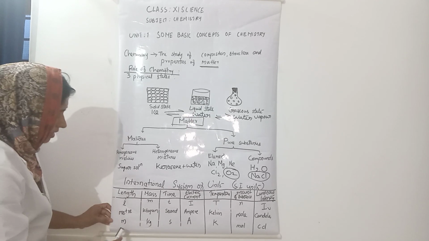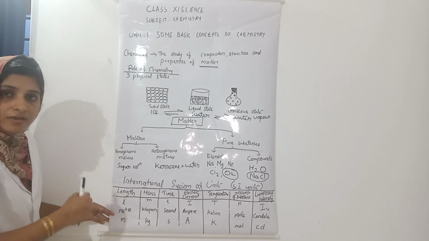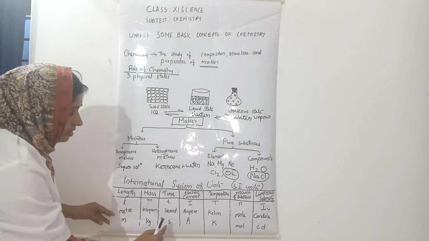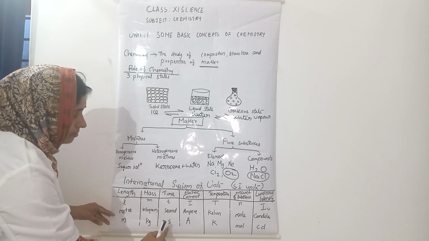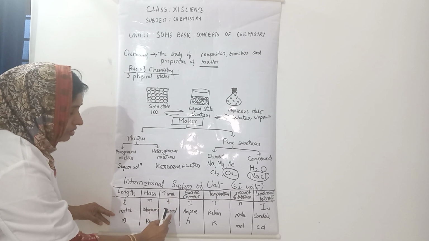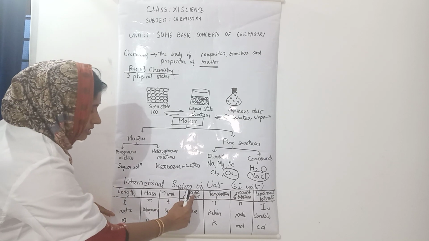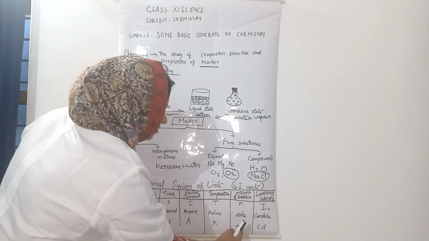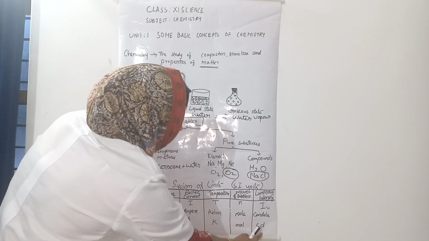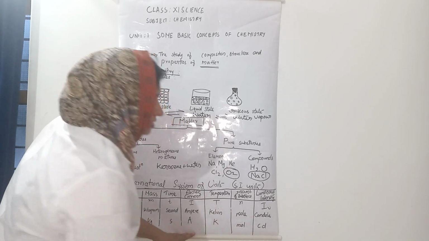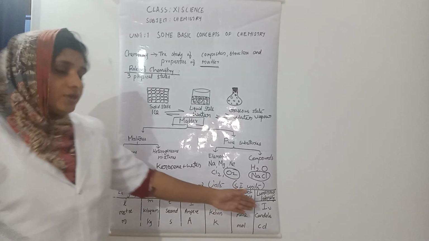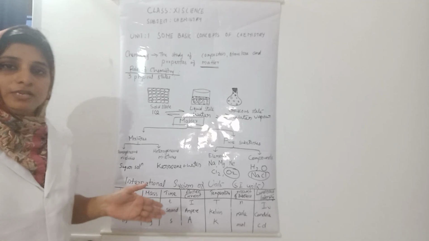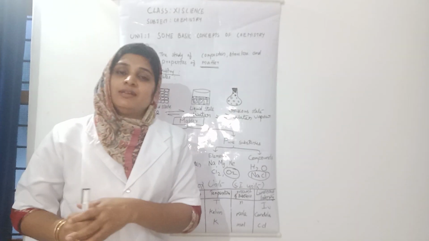Meter can be denoted by m, then kilogram by kg, second by s, then electric current ampere, temperature Kelvin, amount of substance mole, and luminous intensity cd. We will not use all of this in our chemistry classes, but all these will be needed in our coming chapters. Thank you all.